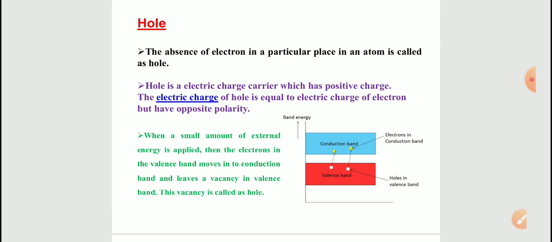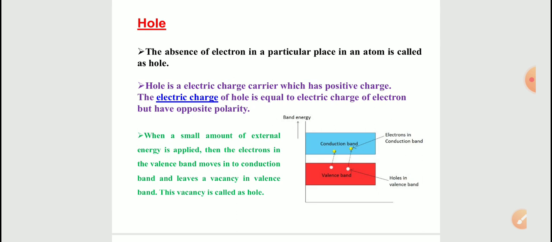So a hole is not a separate particle. A hole represents that there is no electron, that's it. Earlier it was an electron, now it is not there. So a hole is an electric charge carrier which has a positive charge, because it is opposite to the electron. The electron has a negative charge, and to balance it the hole has a positive charge. The electric charge of a hole is equal to that of an electron but of opposite polarity. If the electron has minus q, the hole has plus q.